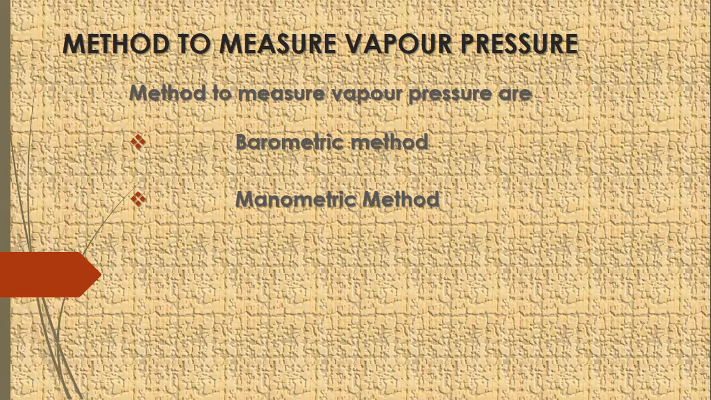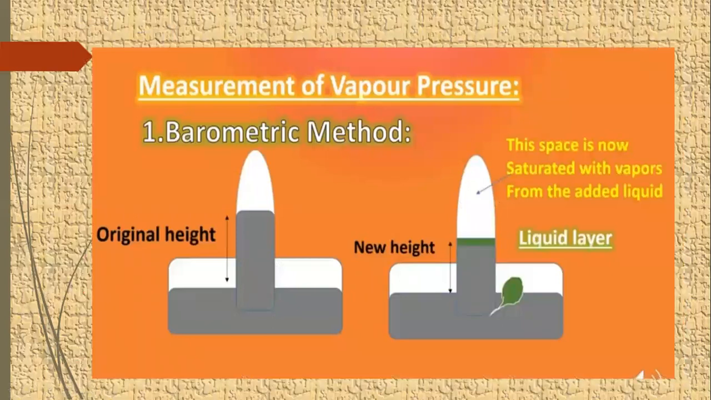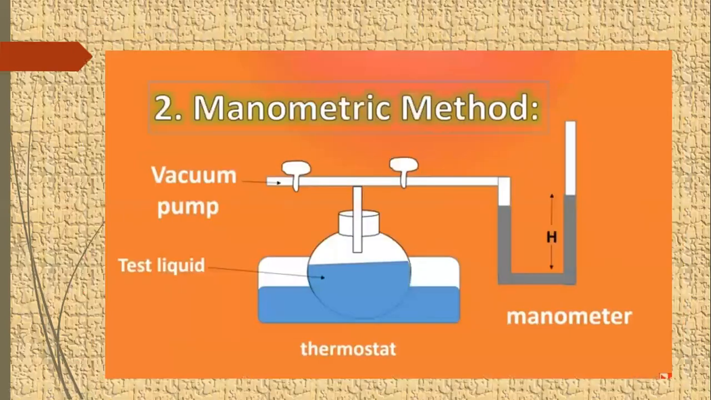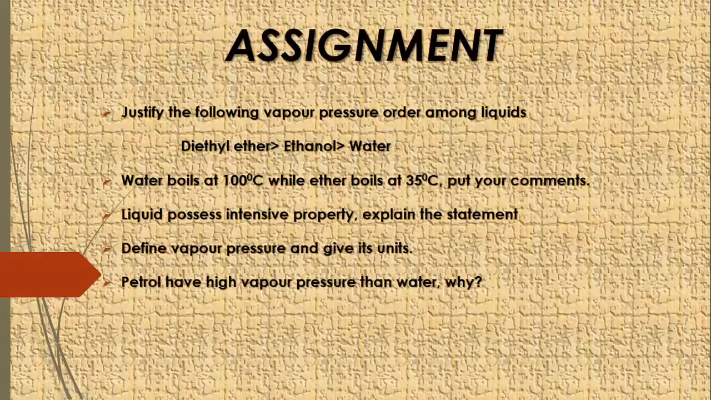Next is how to measure vapor pressure. There are two methods to measure vapor pressure: the barometric method and the manometric method. This is the barometric method and this is the manometric method. This is the end of our topic.